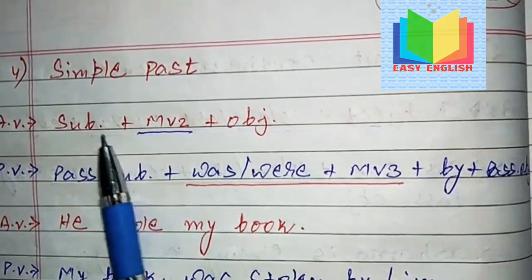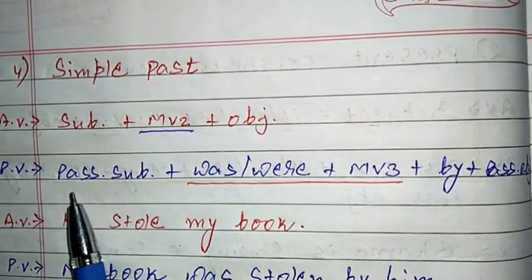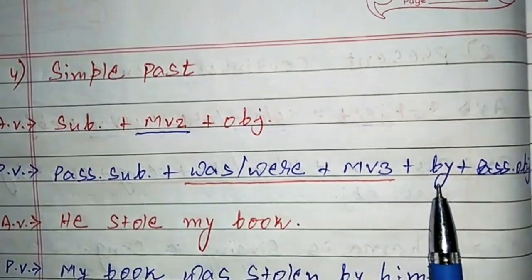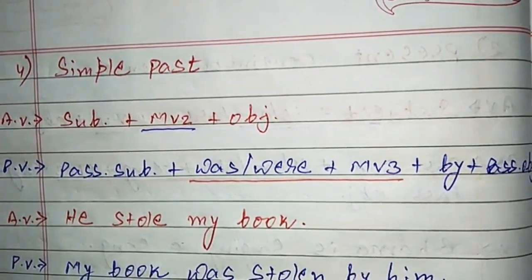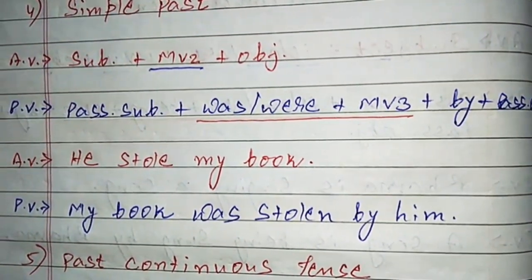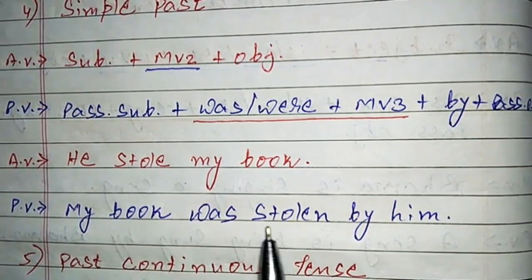The structure is subject plus MV2 plus object. Now it's passive voice: passive subject plus was/were plus MV3 plus by plus passive object. So an example is given over here. He stole my book. उसने मेरा किताब चोरी कर लिया. My book was stolen by him.